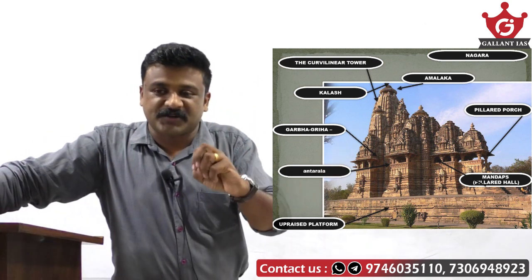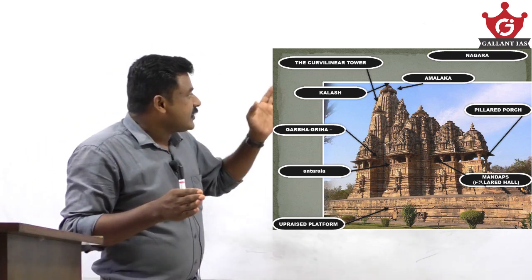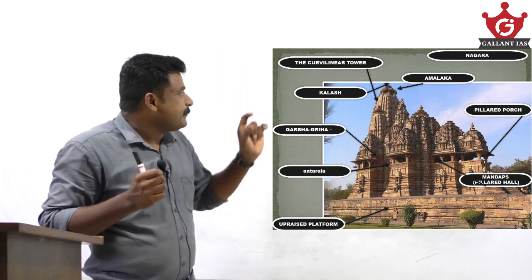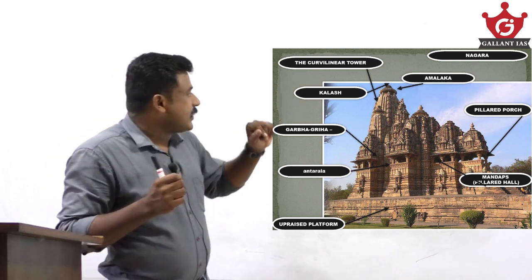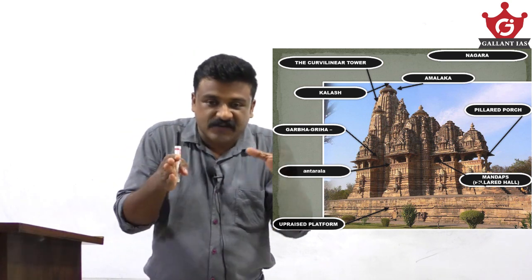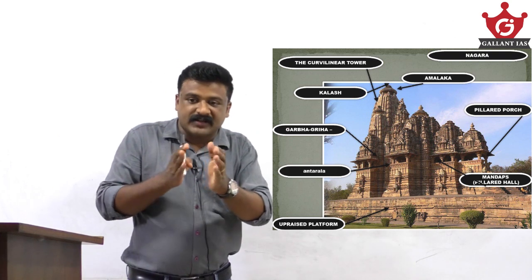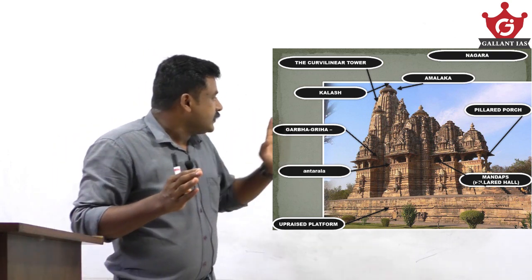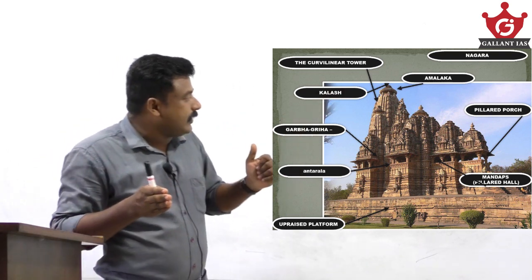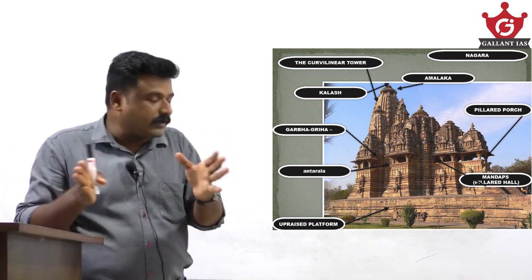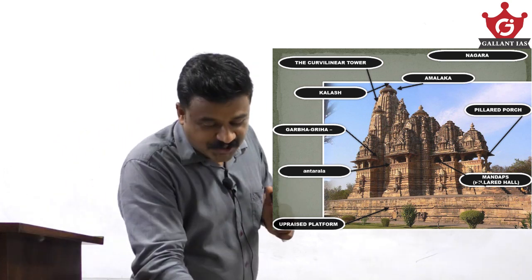So these are some terms related to the Nagara style of temple architecture. Shikhara is the conical tower. Kalash is the topmost final point of the tower. Amalaka is that disc-like object with ribbed edges. Garbhagriha is the room in which the chief deity is housed. Antarala is the vestibular tunnel between Garbhagriha and main Mandapa. Upraised platform is Jagati. Pillared porch is Ardha Mandapa. Mandapa is the main multi-pillared assembly hall. So these are basic features of the Nagara style.